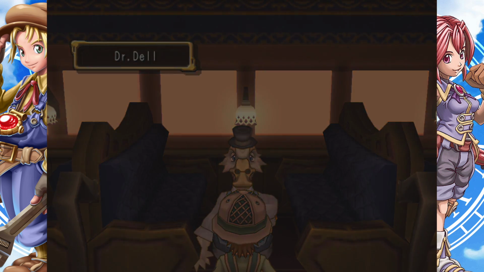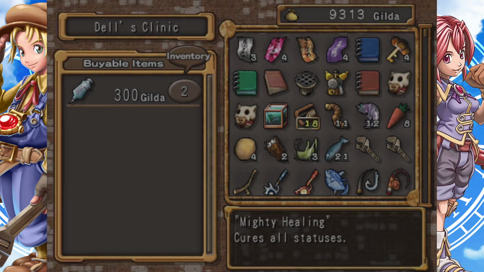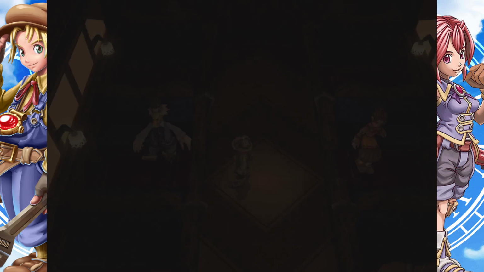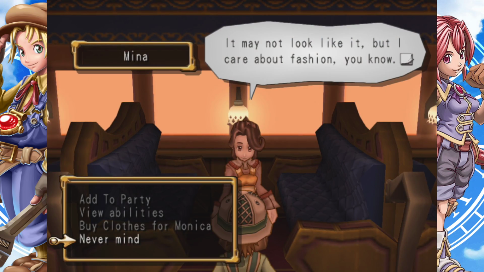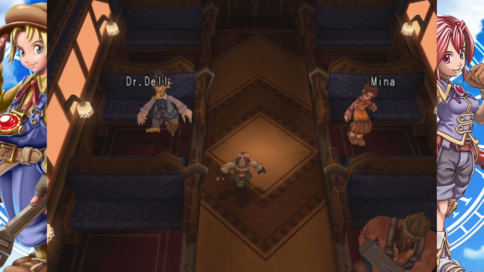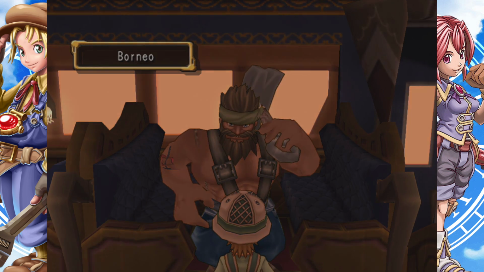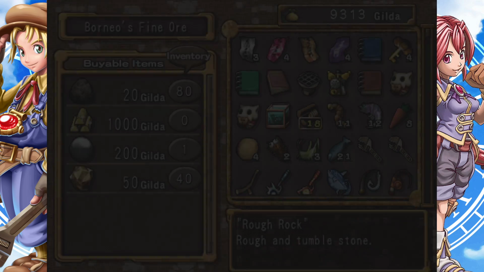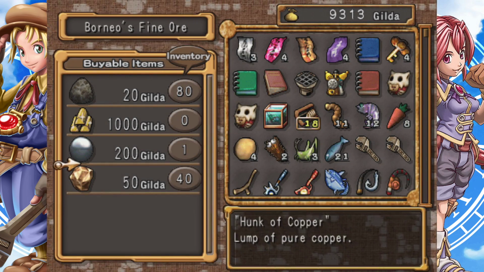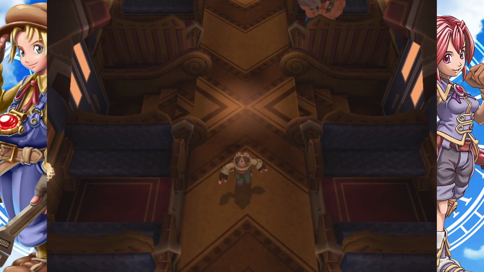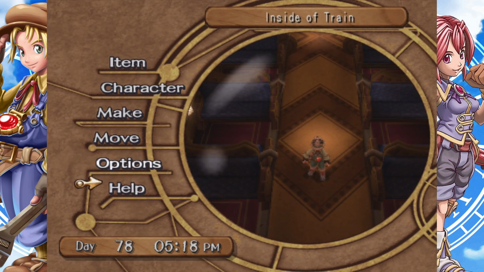But yeah, if we go to buy medicine, I think Dr. Dell... no! Okay, we'll have to find out who sells this stuff. God damn it. Oh, I can buy ore from this guy? What does he have? Oh, okay. He kind of sucks. Borneo kind of sucks for that, eh? Whatever. We're going to Sindane.